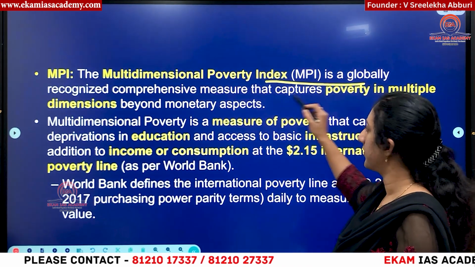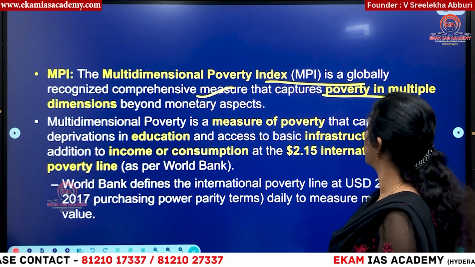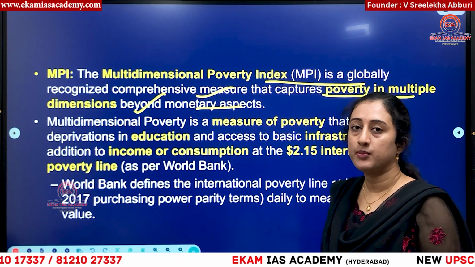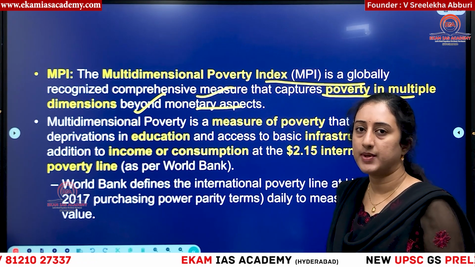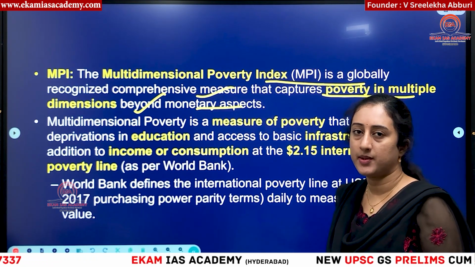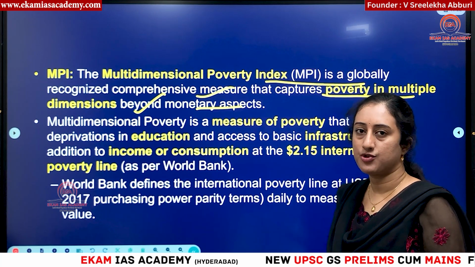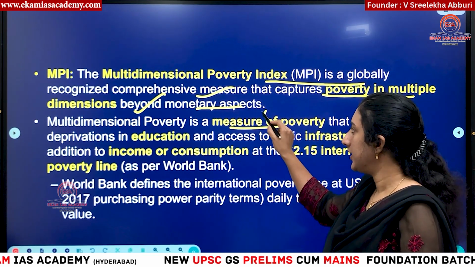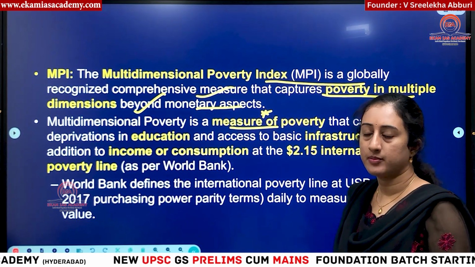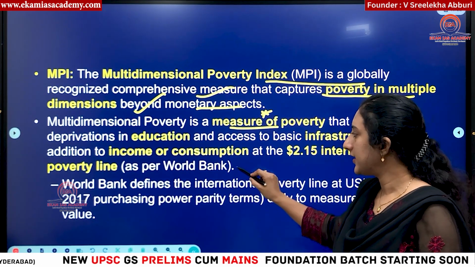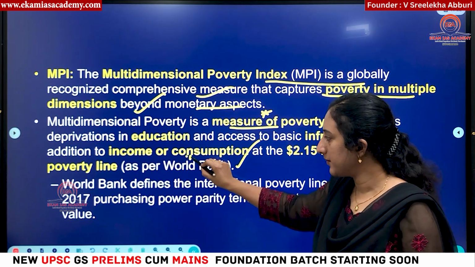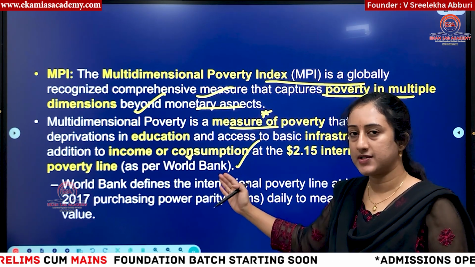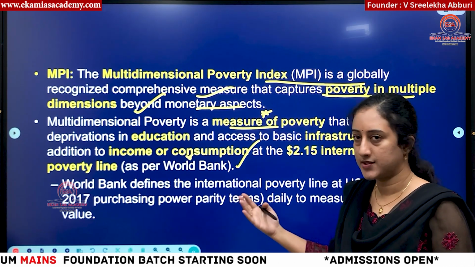Then, what is the multidimensional poverty index? Here you can see this is a global-level measure that captures poverty in multiple dimensions, not only in monetary or income-based aspects. When you are measuring poverty in multiple dimensions, then it is considered the multidimensional poverty index. So what is the definition given by the World Bank? This is important. In any mains answer, if they ask about multidimensional poverty, you can write this definition because it is given by the World Bank. If you write a general definition, instead of getting 1 mark, if you write these things, you will get an extra 1 mark. 2 marks for an answer.